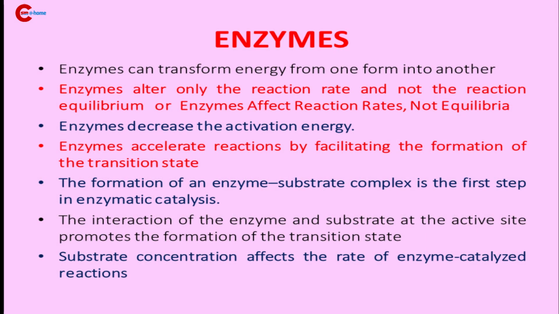Enzymes can transform energy from one form to another. For example, in photosynthesis, light energy is converted into chemical bond energy. And in cellular respiration, what happens? Energy from food is converted into ATP, that is adenosine triphosphate. So, we know that enzymes play a major role in photosynthesis and cellular respiration. So, enzymes can transform energy from one form to another.